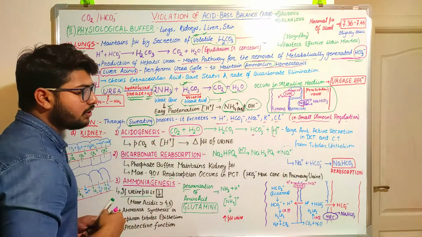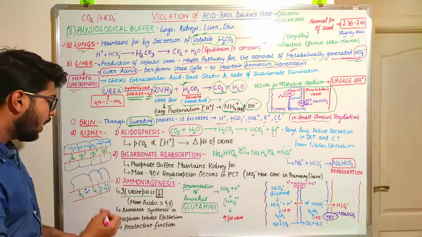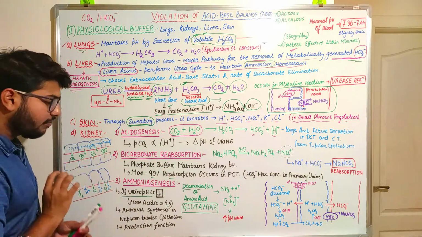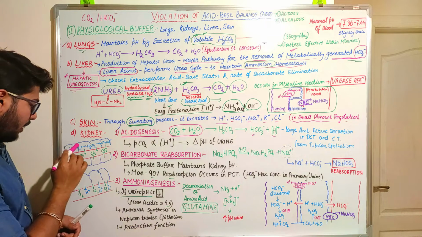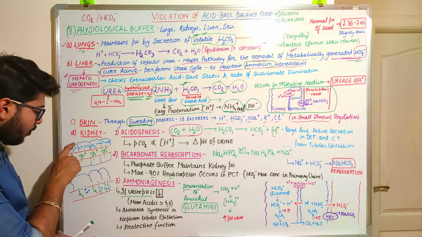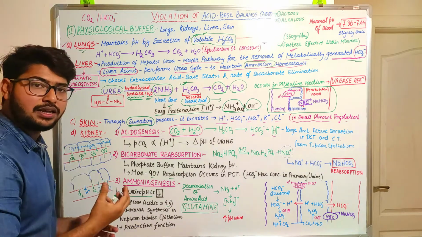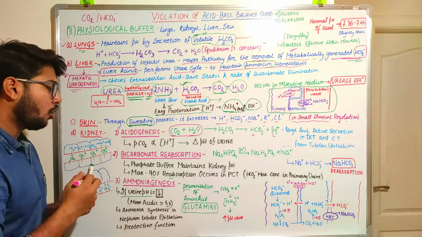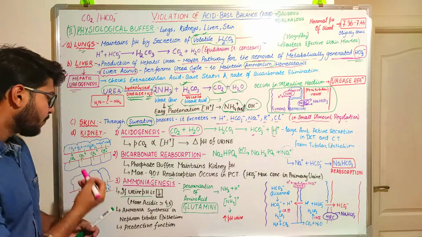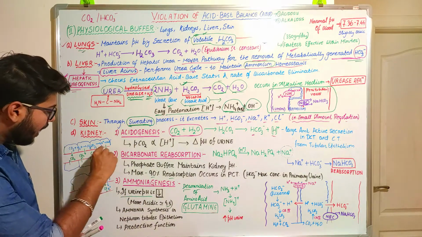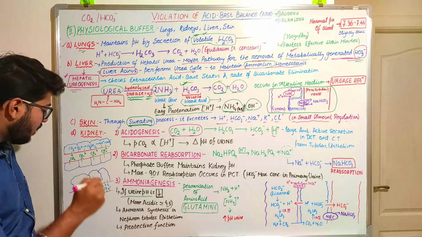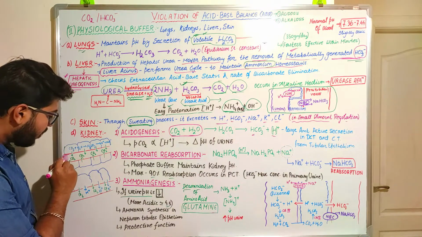Normally, when there is production of carbon dioxide from the cells, in this figure you can see the blue cells depict the renal or tubular epithelial cells, and the red line in between them depicts the peritubular arteries.